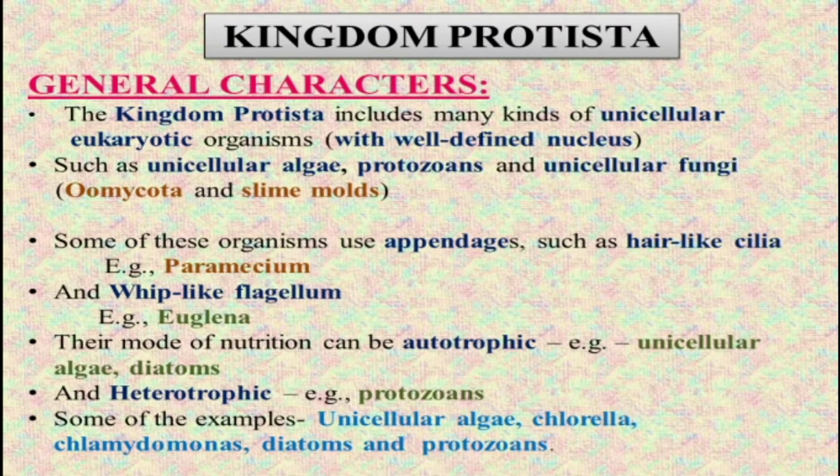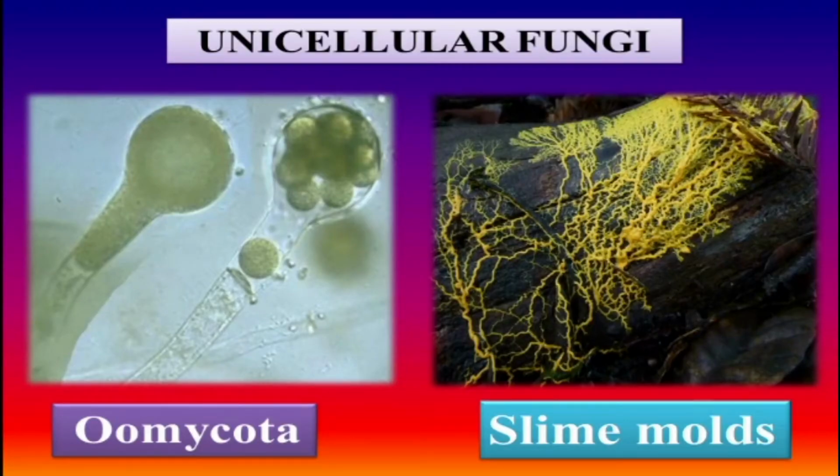So in Protista a well defined nucleus is present inside the body in most of the unicellular eukaryotic organisms. Some examples are unicellular fungi, oomycota and slime mold. These are the unicellular fungi under the category of Kingdom Protista.